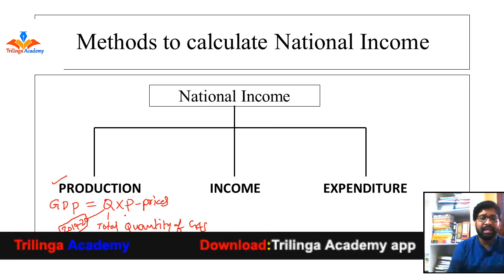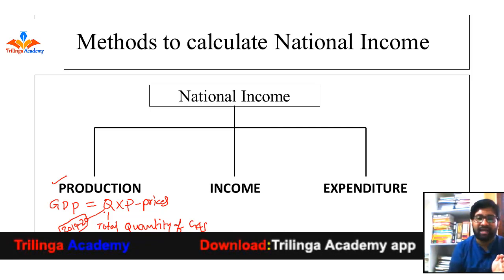Let's say, for example, in the year 2019-20, 5 kgs of onions were produced. Let us assume like that. Take one example: total goods and services produced in 2019-20 would be 5 kgs of onions. Each kg of onions is sold in the market at 10 rupees. So what is the overall sum of this?